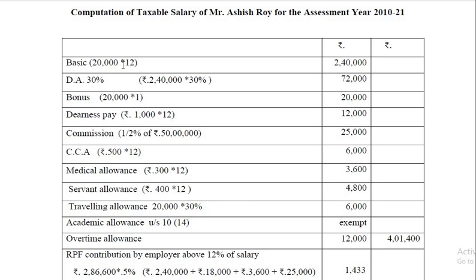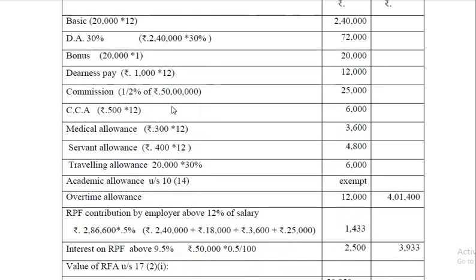The basic salary 20,000 into 12, 2,40,000, fully taxable. DA 30% of 2,40,000, or else 20,000 into 30% into 12. That 12 you can calculate. Bonus, 1 month salary, so taxable. Dearness pay, yes, 1,000 per month, so for 12 months, 12,000. Commission 0.5% of 50 lakh, so that comes to 25,000.